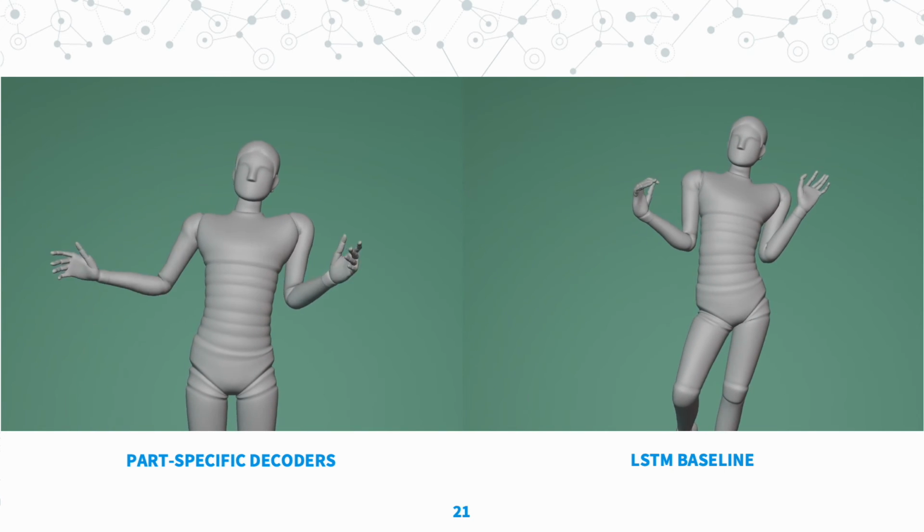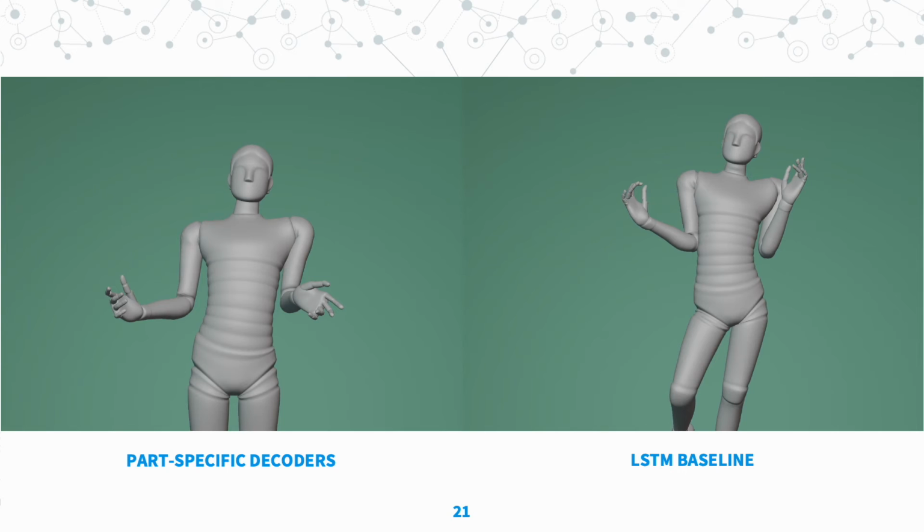She just falls places. So hopefully you can all see that the arm gestures and finger movement is better in the part-specific decoder when compared to the LSTM baseline. Now let's compare the impact of a speaker embedding by showing 2 clips of the same audio with a different speaker identity provided. The example shows one speaker that is very active with their movement and gestures versus a speaker that is still gesturing but in a more restrained manner.